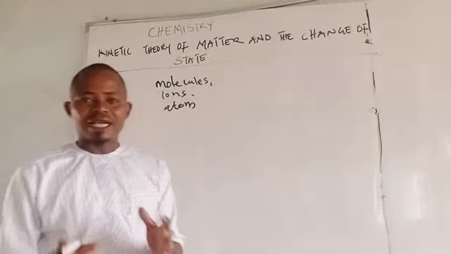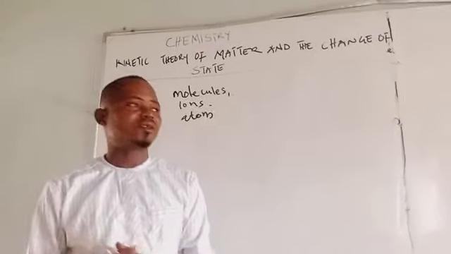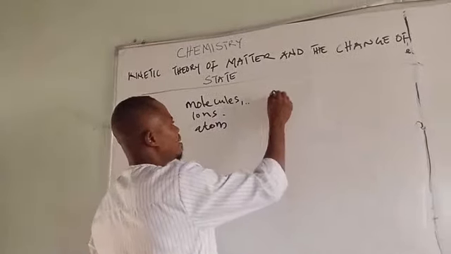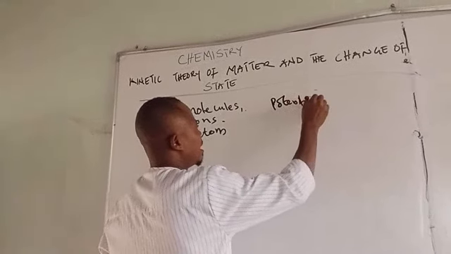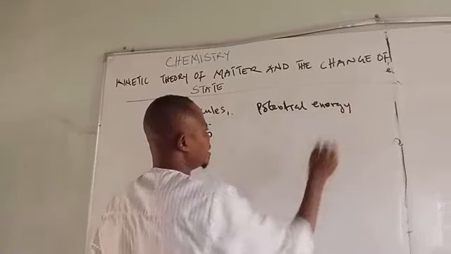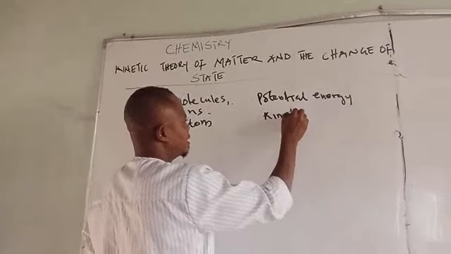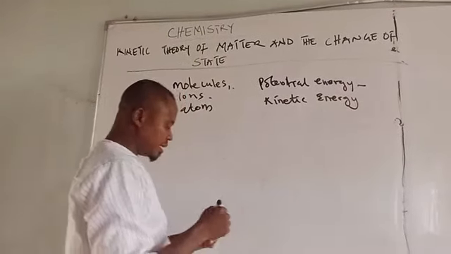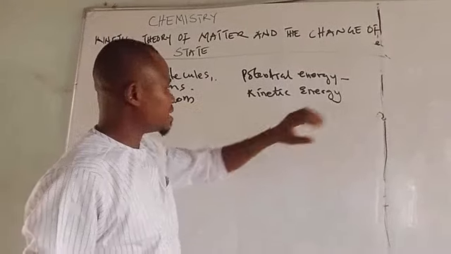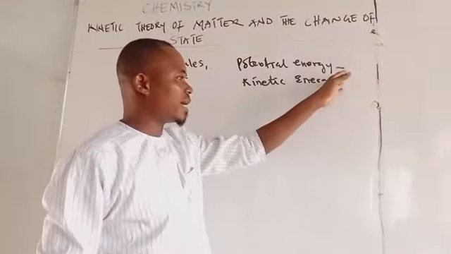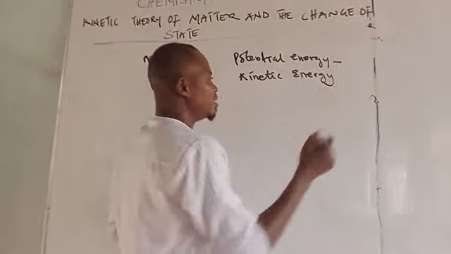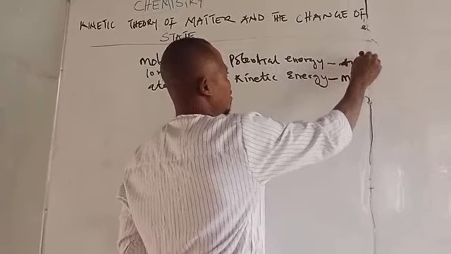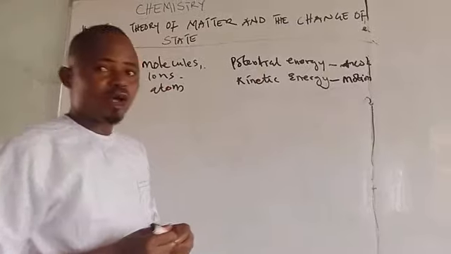So the assumption of the kinetic theory is that matter consists of energy, and this energy can either be potential energy or kinetic energy. We all know that potential energy is energy that is possessed due to the position of rest, while kinetic energy is the energy due to motion.